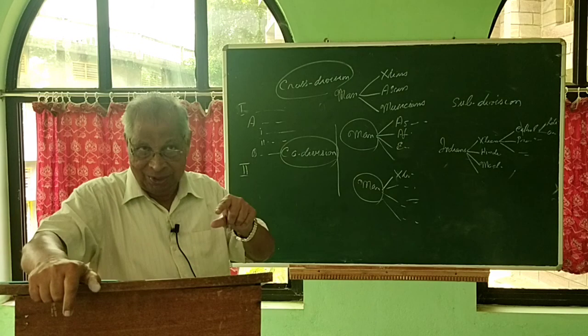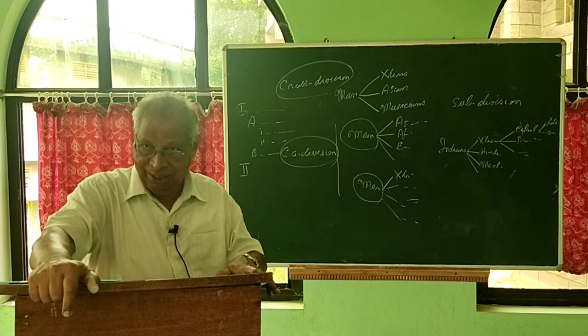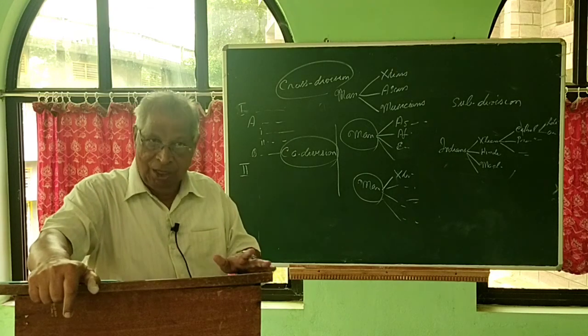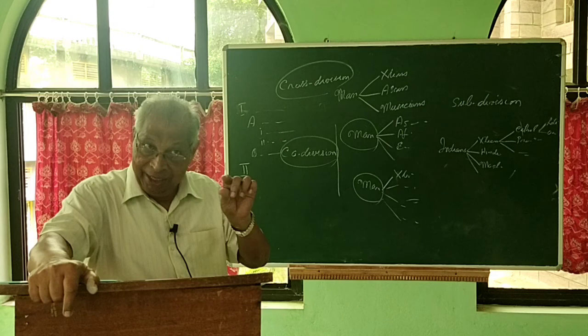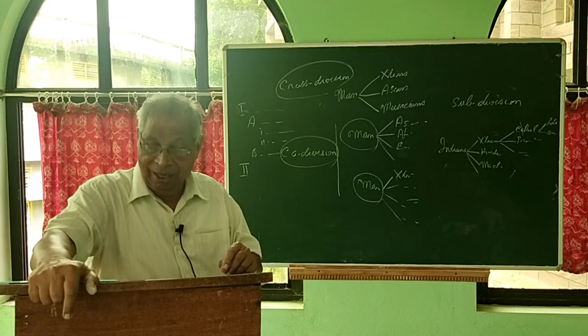So, I am dividing humans into Asians, Christians. Already we have made a mistake. That is called cross division. Co-division is what? Same term, I am dividing in different acts, maybe by the same or by a different criterion.